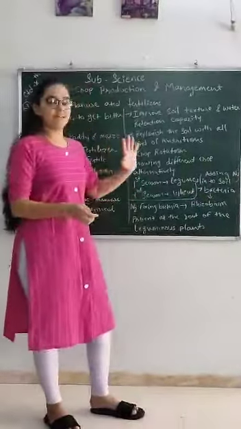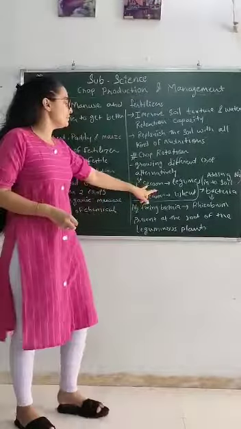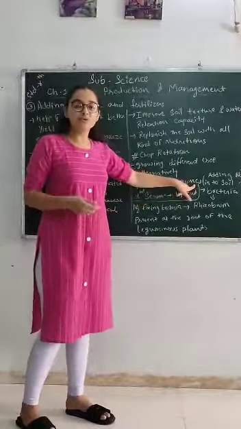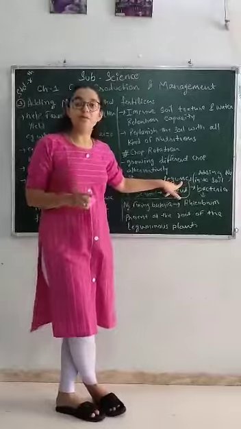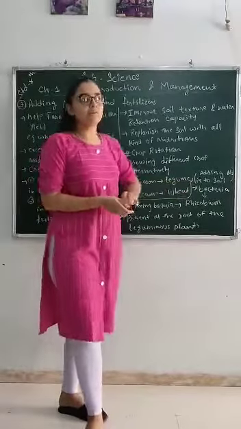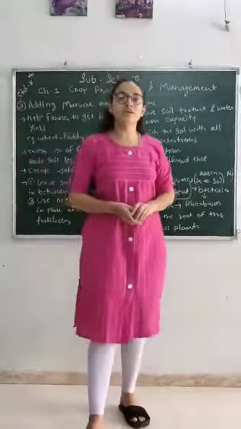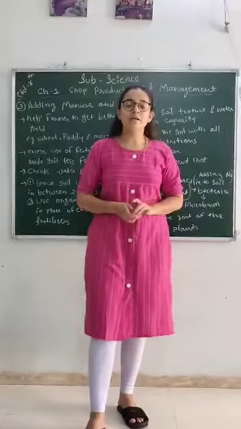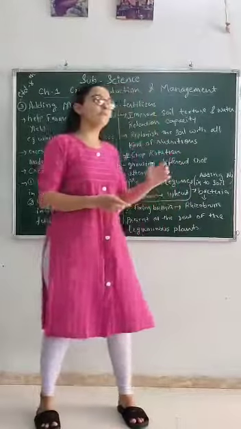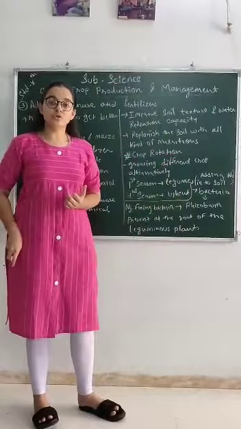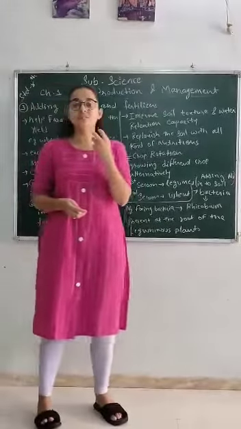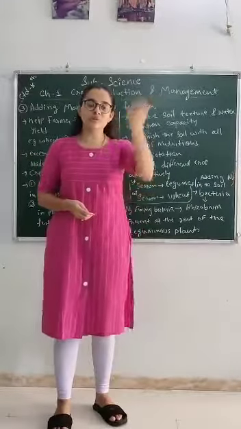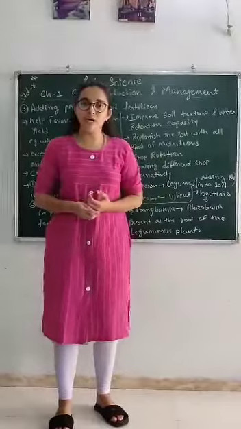Now for example in the first season we are just introducing leguminous plants, and you know leguminous plants are proteinous plants. Leguminous plants mostly require nitrogen. We know that in our environment 78% of nitrogen is there, but we can't use it directly. The same happens with the plant body. Plants also cannot use atmospheric nitrogen directly.